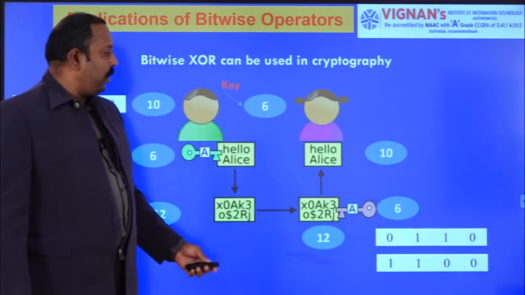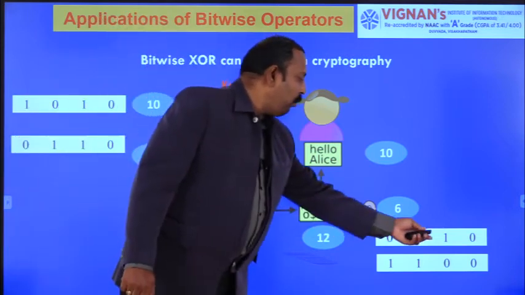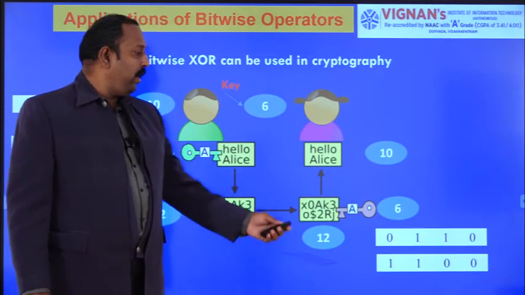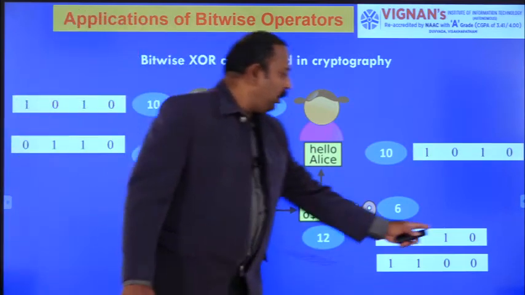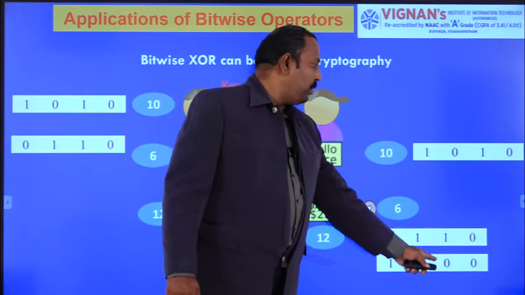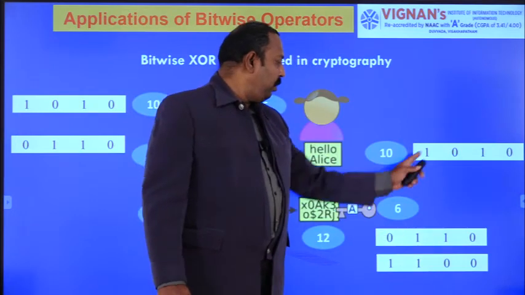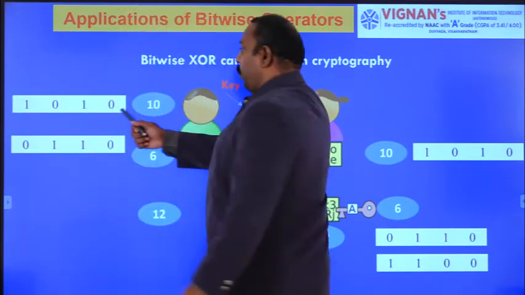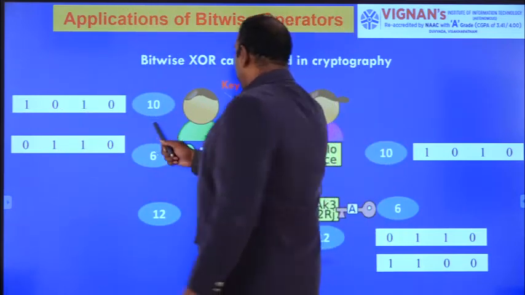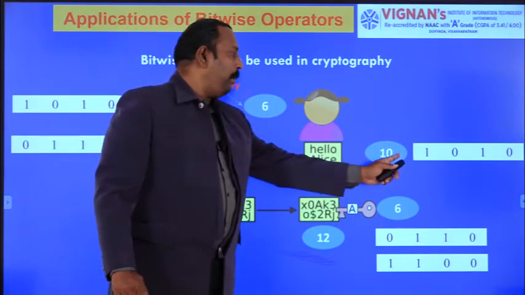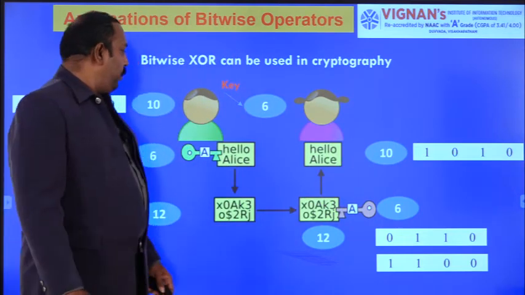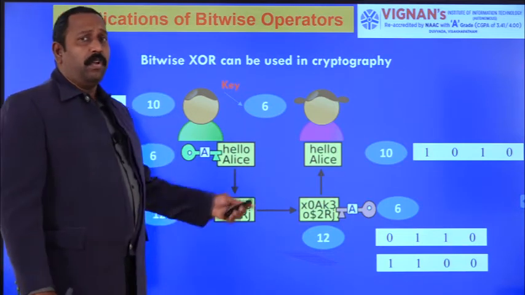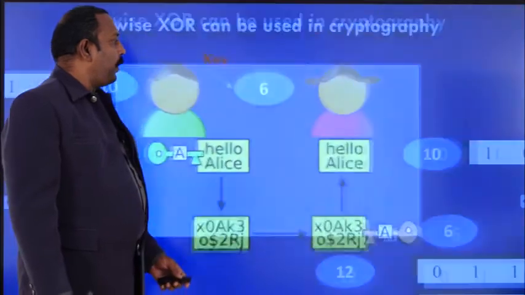Perform the XOR operation. What is the key value? 0 1 1 0. That is the key value, 6 is nothing but 0 1 1 0. Now again she will perform the XOR operation. 0 0 means 0, 1 0 means 1, 1 1 means 0 and 0 1 means 1. So this is the original message 1 0 1 0 that Bob sent to Alice. So the same message got here. This is the XOR concept we are using in cryptography, one of the applications of the bitwise XOR operation.